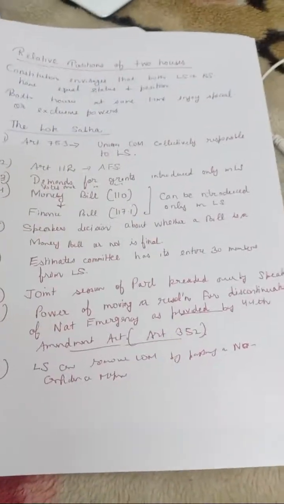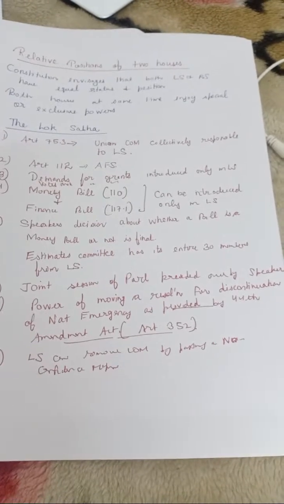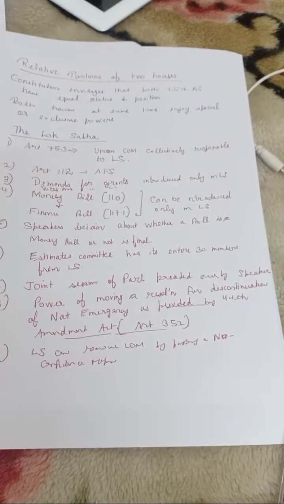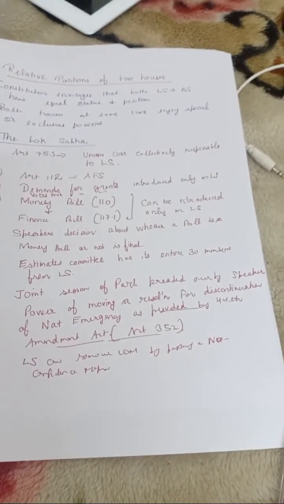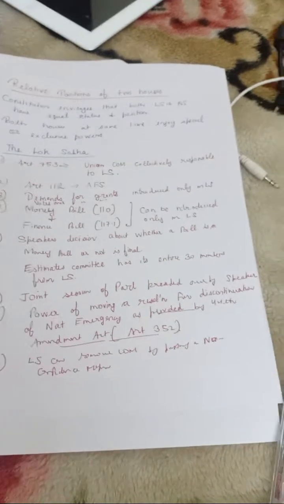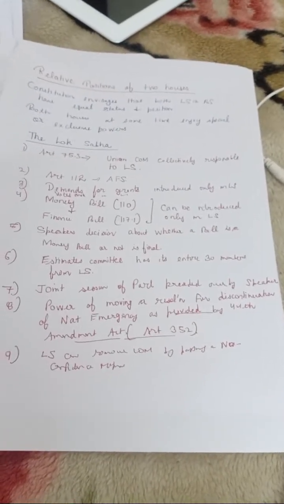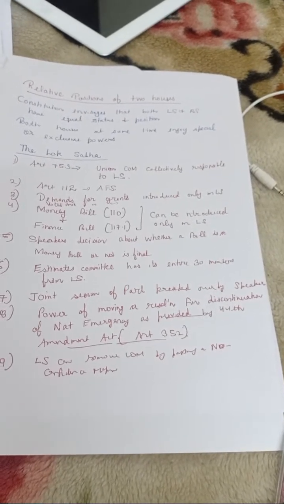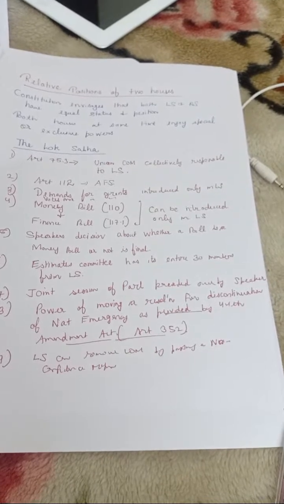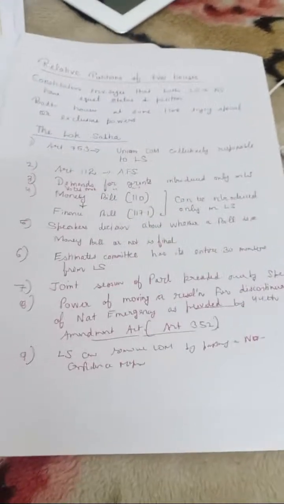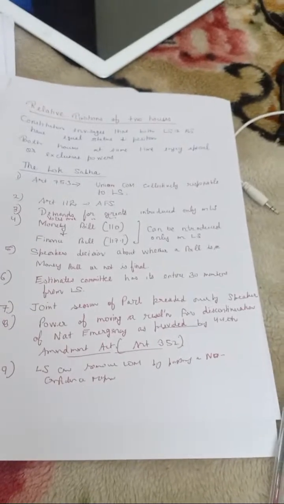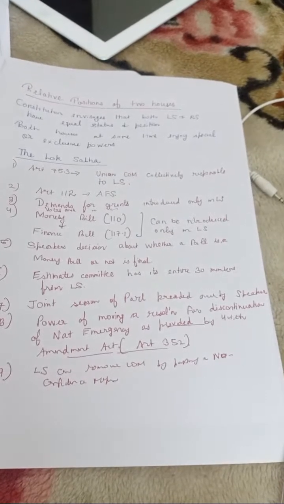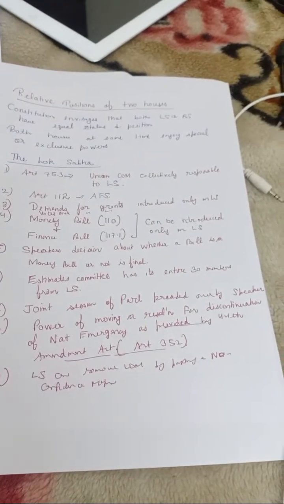In the absence of the Speaker, the Deputy Speaker can preside over the joint session of Parliament. Now, moving a resolution for discontinuation of national emergency, as provided by the 44th Amendment Act. Article 352 talks about national emergency. The power of moving a resolution for discontinuation of national emergency is an exclusive power of Lok Sabha.